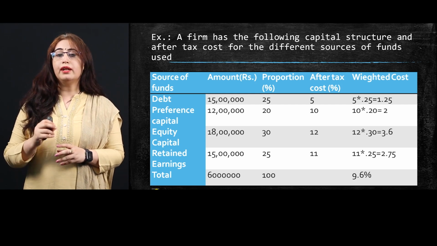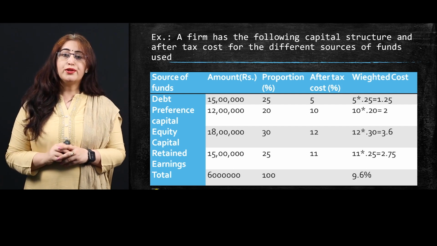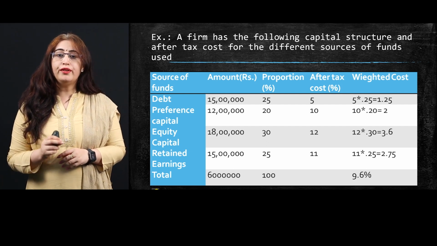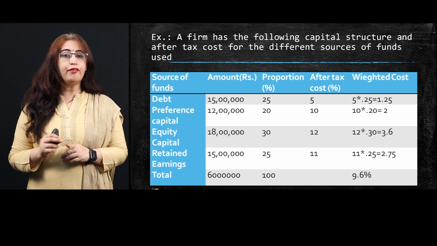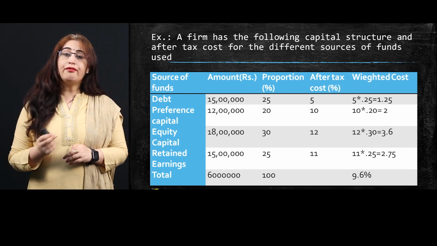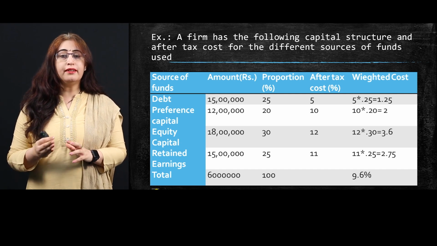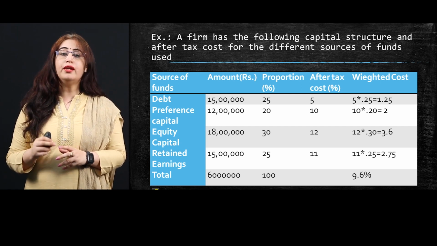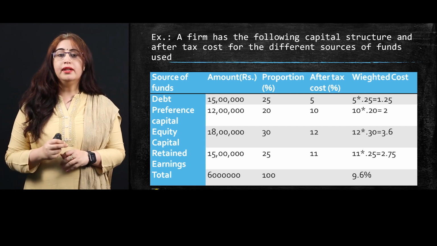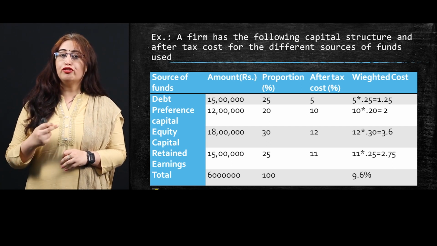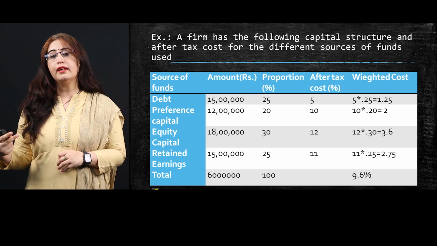Now we have to calculate the weighted cost. So the proportion of debt capital is 25% and the after tax cost is 5%. I multiply 25% and 5% and I get 1.25. Similarly, I repeat the same calculation for preference, equity and retained earning.